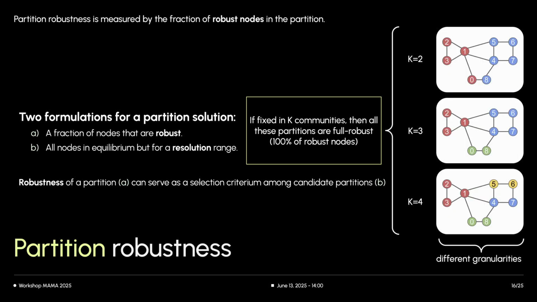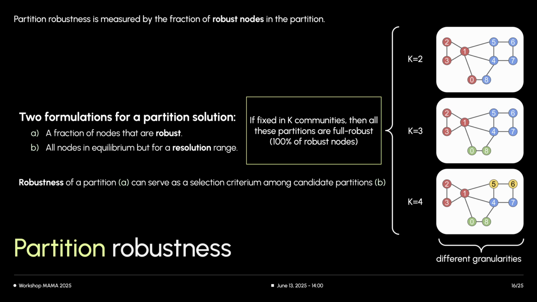We can then lift this concept of robustness from individual nodes to the entire partition by measuring the fraction of nodes within that partition that are robust. A partition is fully robust if every node within it is robust. Such a partition is stable and remains in equilibrium across the entire range of the resolution parameter, from gamma equals 0 to gamma equals 1. The robustness score can serve as a criterion to select among different candidate partitions that might, for example, all be local optima found by an algorithm.